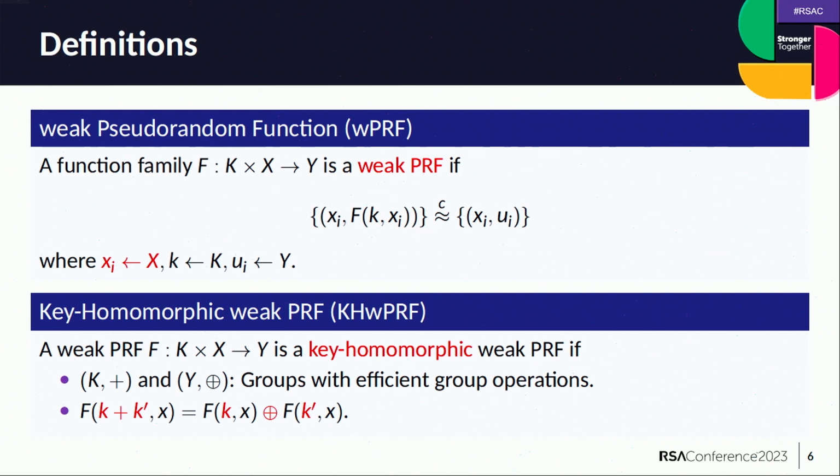the sum of individual evaluations. Although I won't be focusing on this particular primitive in this talk, it is worth mentioning that you can construct a simple key homomorphic weak PRF out of the DDH assumption where the evaluation is just an exponentiation.